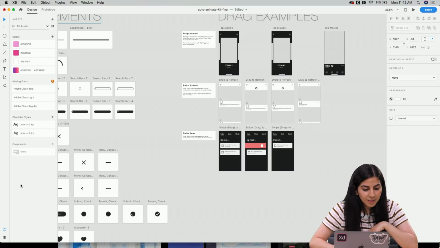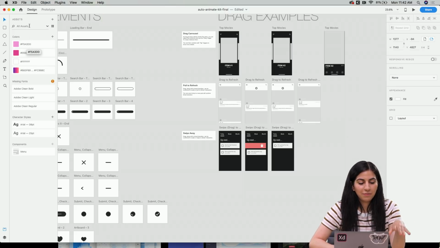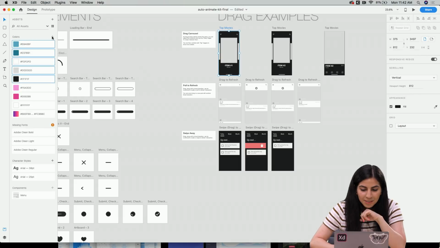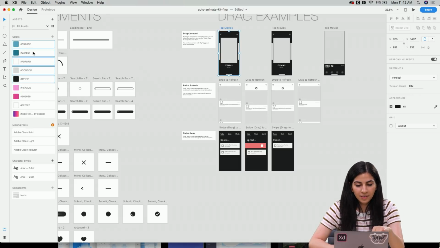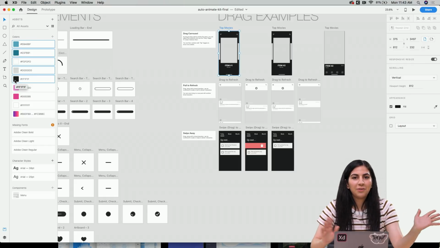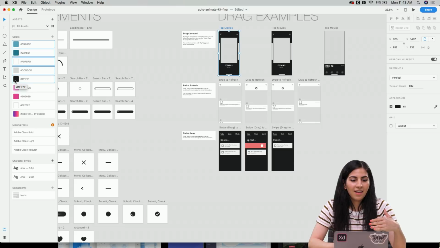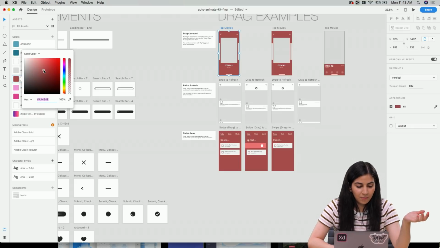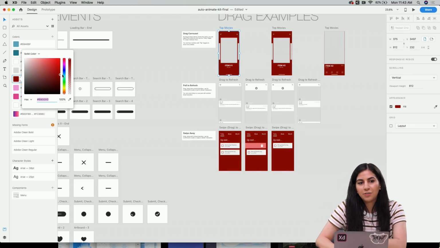Then we have the assets panel, where if you want to add colors from your designs to save, you can add them here. Say I wanted to add these colors, I can just select the artboard and push the plus button, and every color on the artboard will appear here. If you wanted to change a color, say you've designed a bunch of artboards and you don't like this dark color, you can right click it and then edit. Whatever color you decide, it'll change across all your artboards, which is really cool.